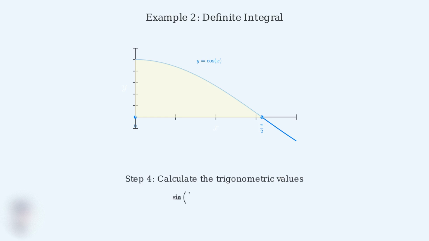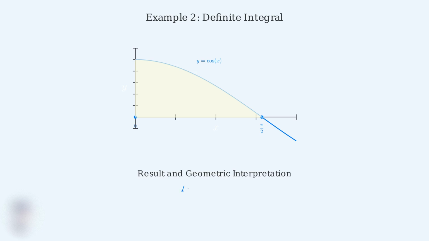Step 4, we calculate the trigonometric values. Sine of pi over 2 equals 1 and sine of 0 equals 0. So we get 1 minus 0, which equals 1. Therefore, the area under the cosine curve from 0 to pi over 2 is exactly 1 square unit. This beautiful result shows how definite integrals give us precise geometric measurements.